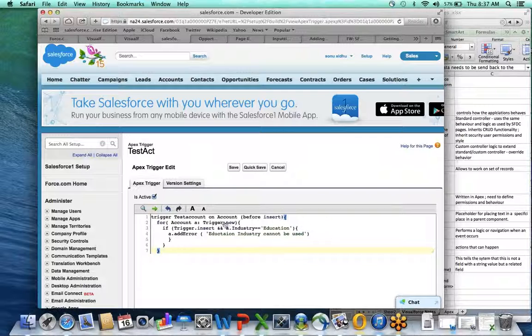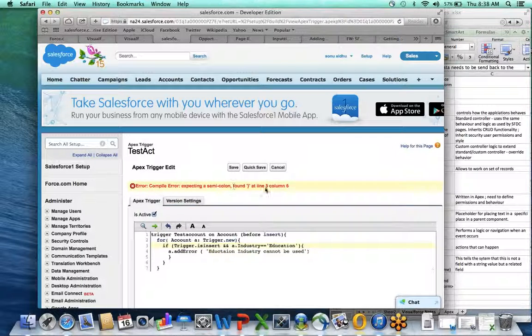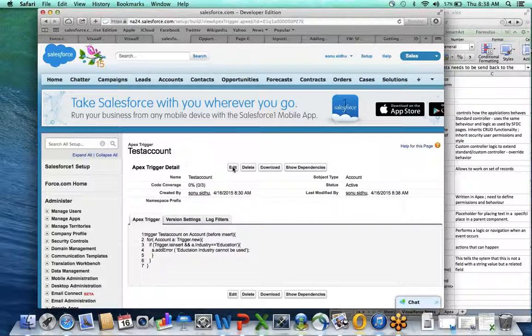Looks okay. Try to save it. Line number 3, it should be Trigger.isInsert. Oh, sorry. Yeah. Other things look okay. Semicolon, line number 4, at the end of it. Yeah. Okay, correct. Saved.